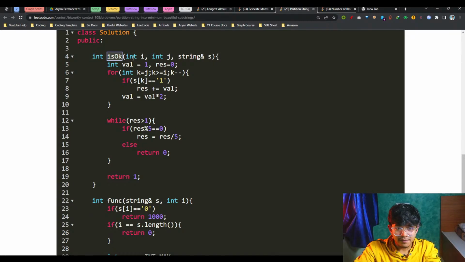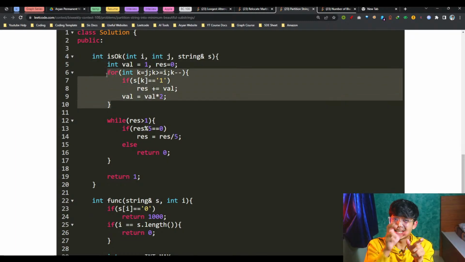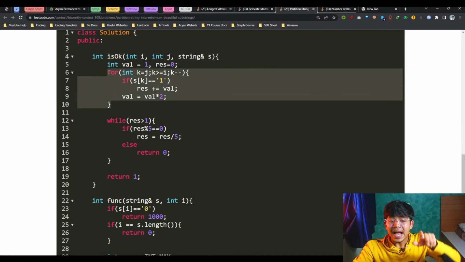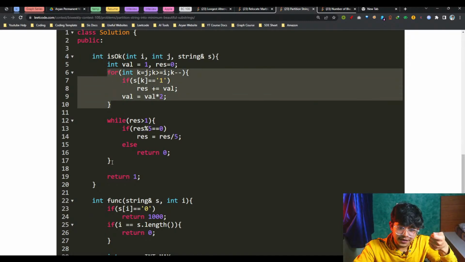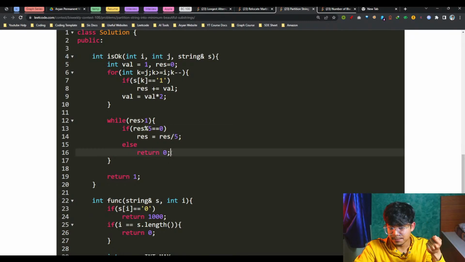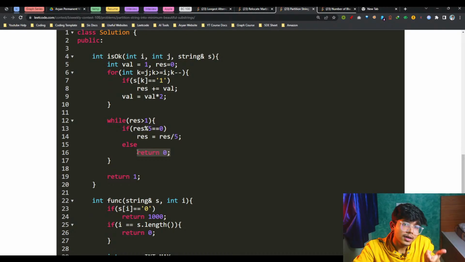It checks that by doing a modulo with 5 every time, and ultimately it should be a 1. If at any step it is not divisible by 5, simply return a 0, because it's not a power of 5, else return a 1.